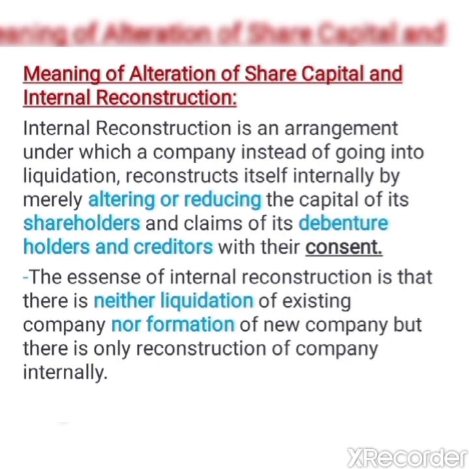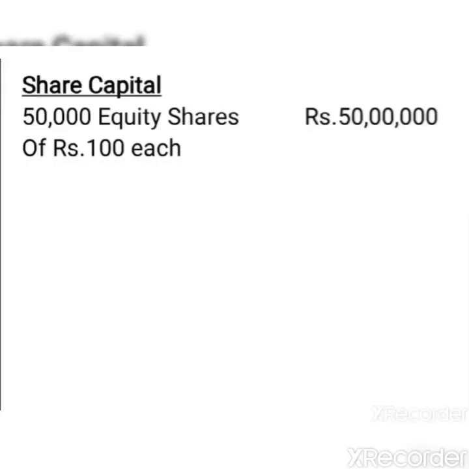Let me explain it with a very simple example. Let's say a company has 50 lakh rupees of equity share capital divided into 50,000 equity shares of rupees 100 each. As I said, internal reconstruction can take place in two forms, that is either alteration of share capital or reduction of share capital.